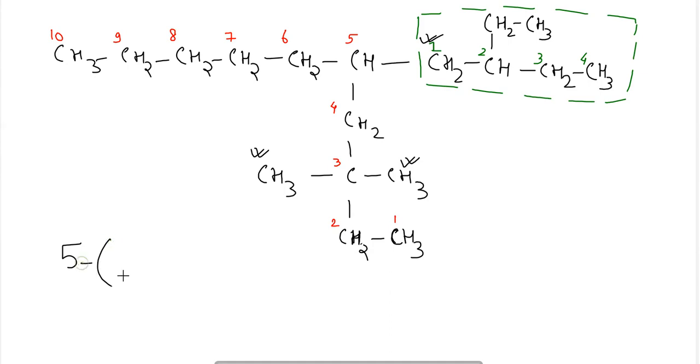In that fifth position, the compound which is present there, the name of that compound is 2-ethyl connected with the chain which is containing 4 atoms. So it will be 2-ethyl butyl, 2-ethyl butyl. Then after that, the next substituent chain that are connected to the third carbon atom. So it will be 3,3 dimethyl,